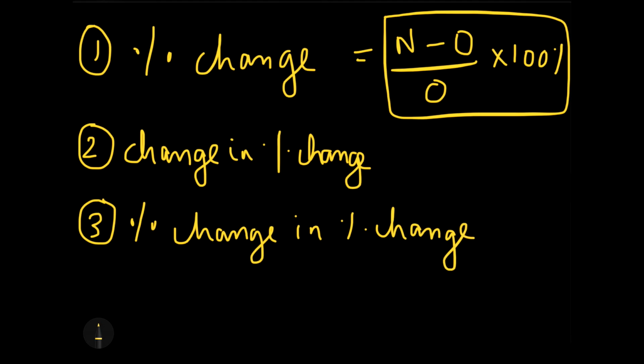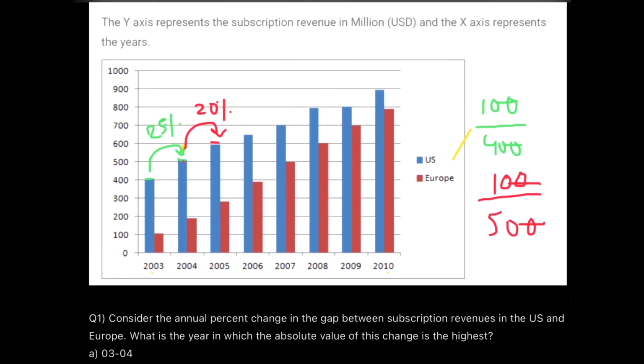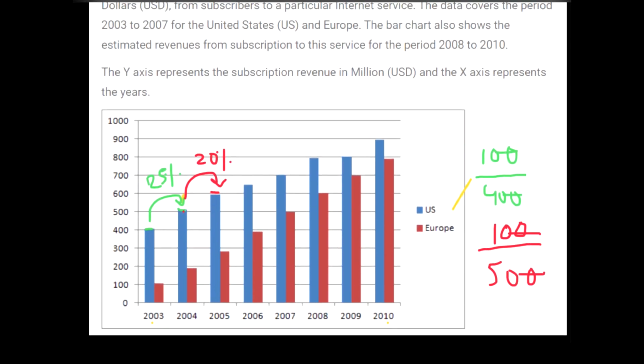Now try to understand this. We'll take the exact same example we have taken above. The only difference is this time I have to find out the percentage change, not just the numerical value. Earlier the change in the numerical value was 5%. Now they are asking me to find out the percentage change in the values of 2003, 2004 and 2004, 2005.